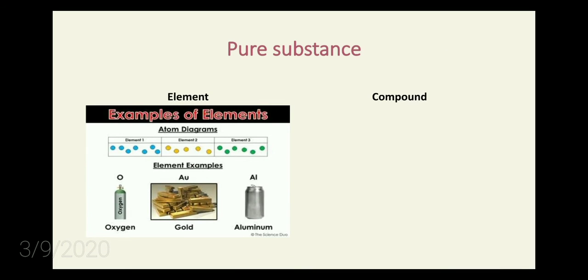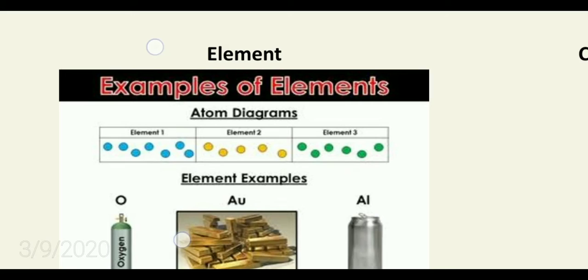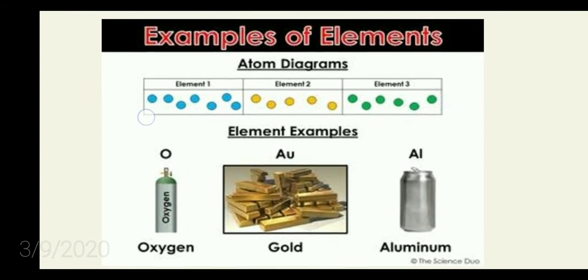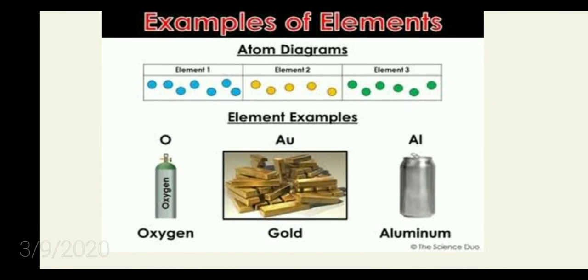So here is an example for an element. Look at this. Here you have only one kind of atom. Look at the atom diagram. For oxygen, you have only one kind of atom, that is, you will have only oxygen atoms in it. The next example is gold. In pure gold, you have only one kind of atom, that is, gold atoms.